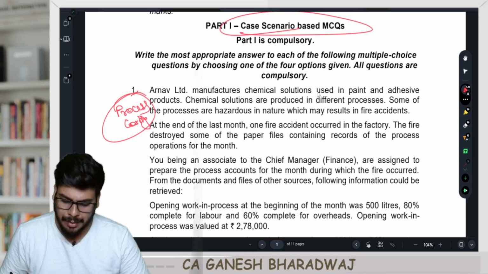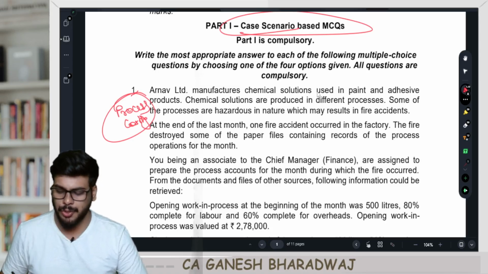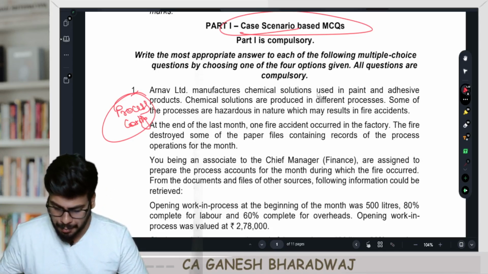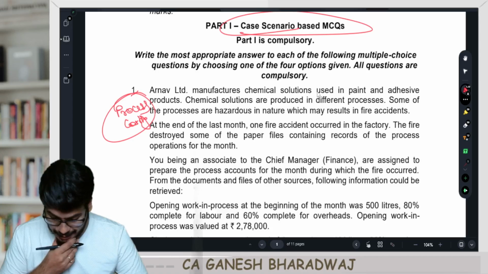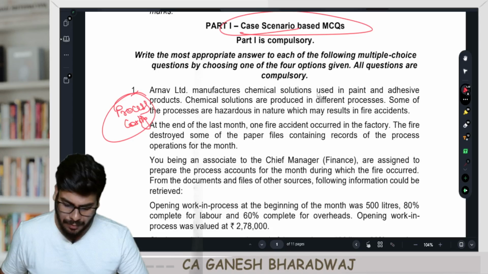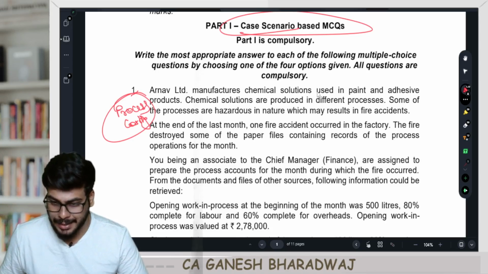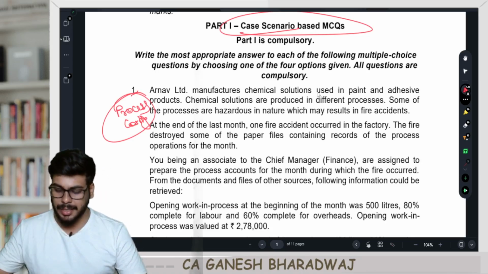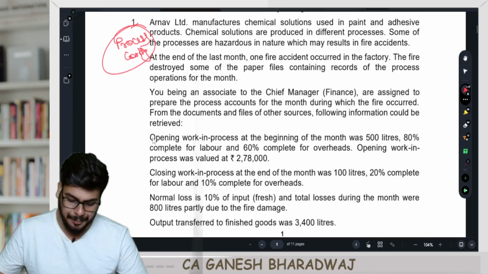So Arnav Limited manufactures chemical solutions used in paints and adhesive products. Chemical solutions are produced in different processes. Some of the processes are hazardous in nature, which may result in fire accidents. At the end of last month, one fire accident occurred in the factory. The fire destroyed some of the paper files containing the records of the process operations for the month.